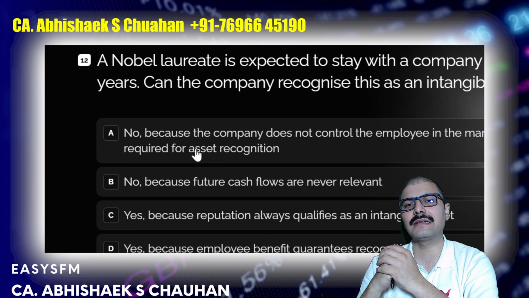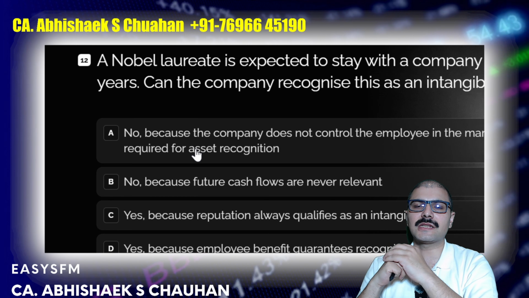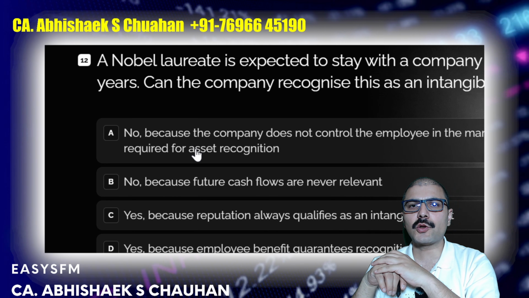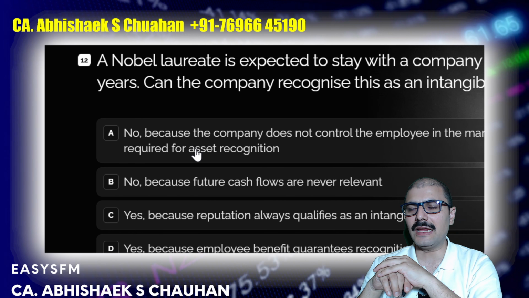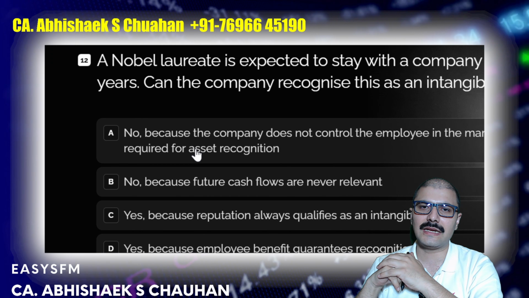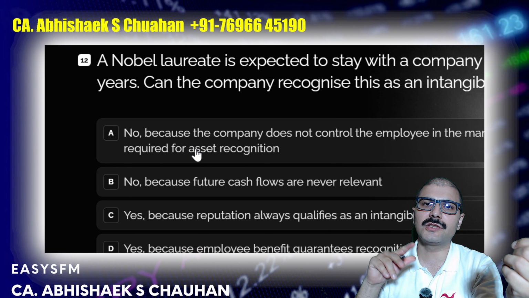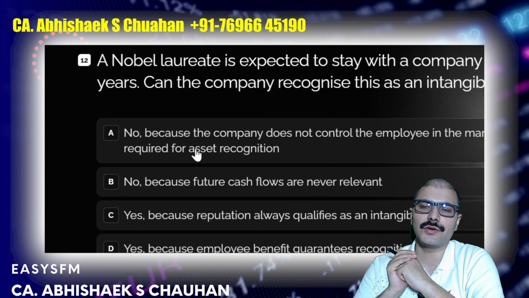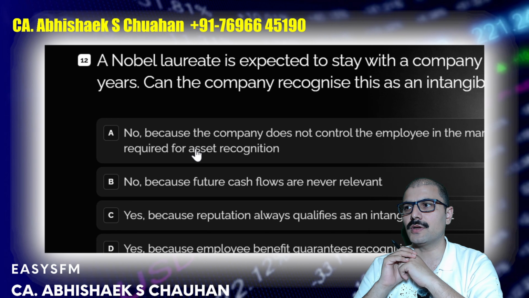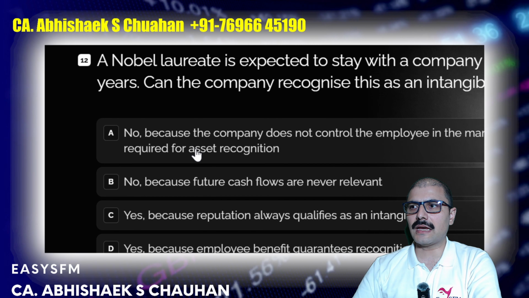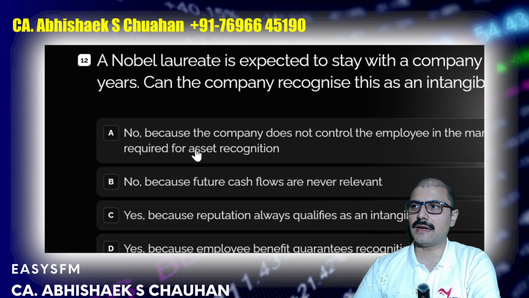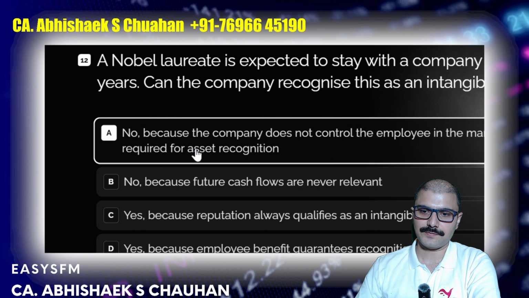During the classes also, we discussed this concept in much detail, that with respect to employees, the control is always questionable, right? Even if it is given that he will stay with us for 10 years, still the control, like machines, you will switch on and switch off the buttons, is not going to happen with that particular employee. So it cannot be considered, or you cannot recognize that as an intangible asset.